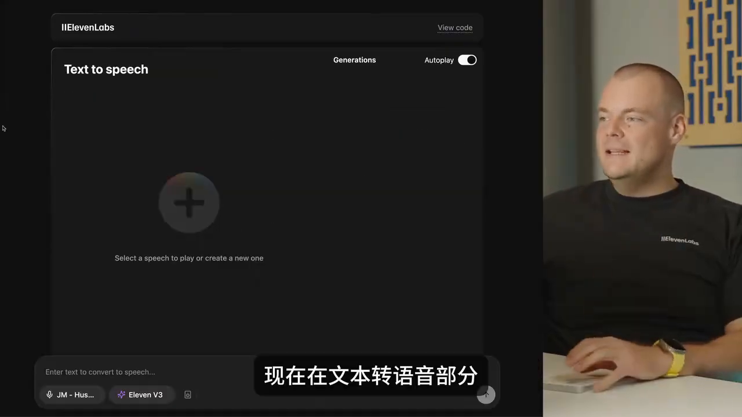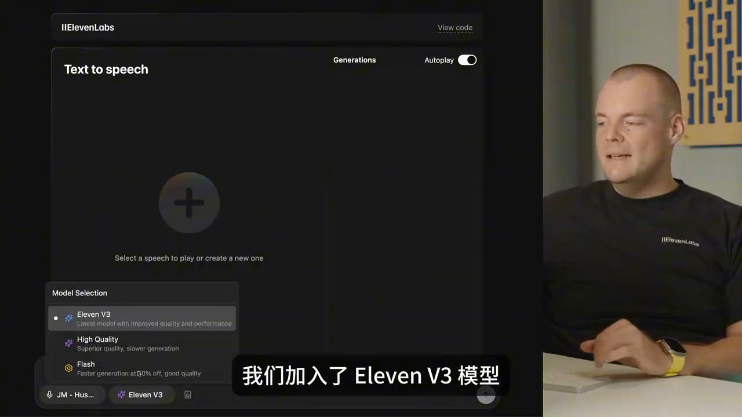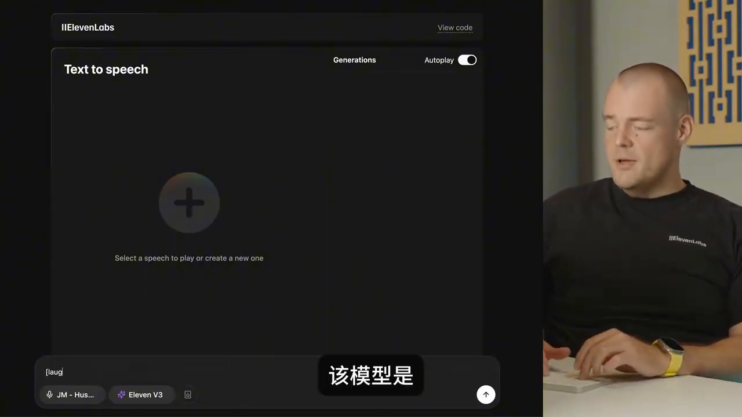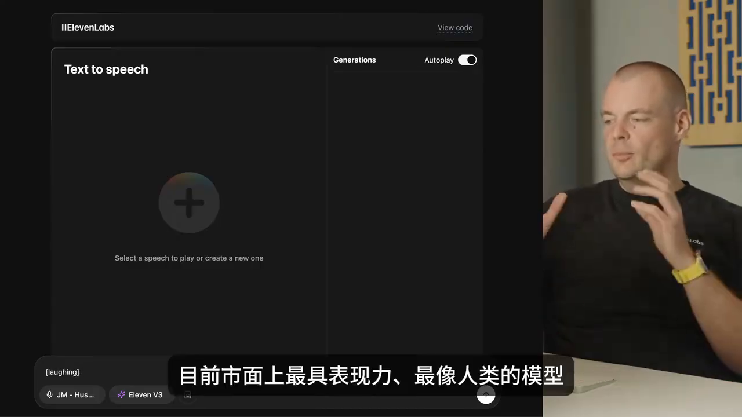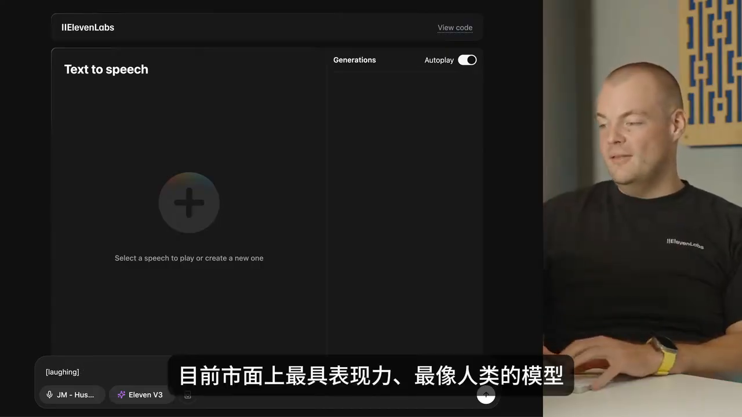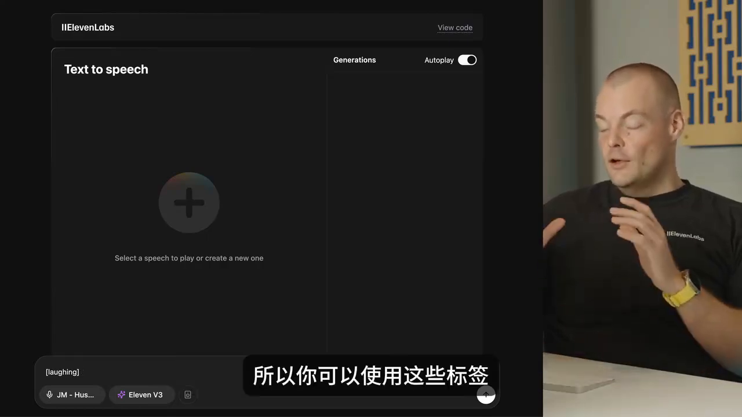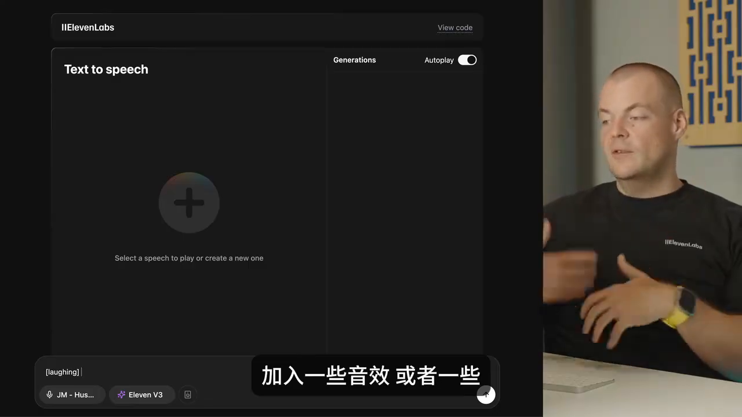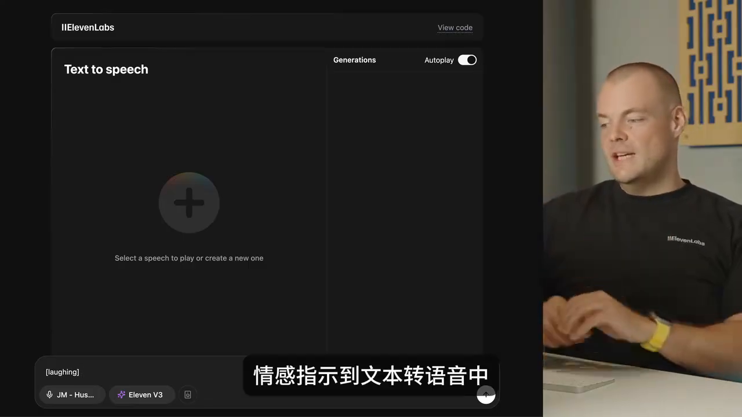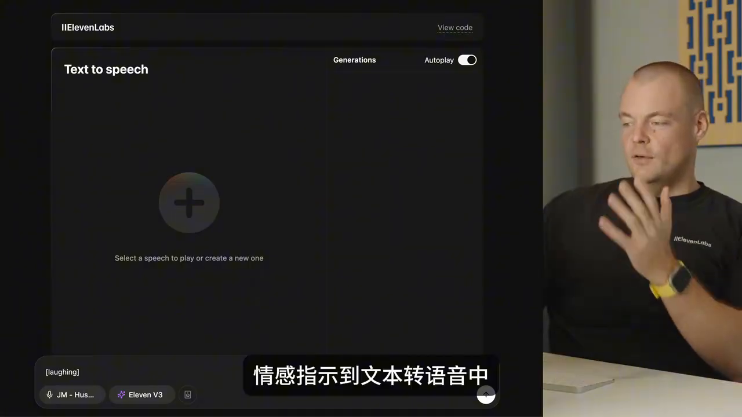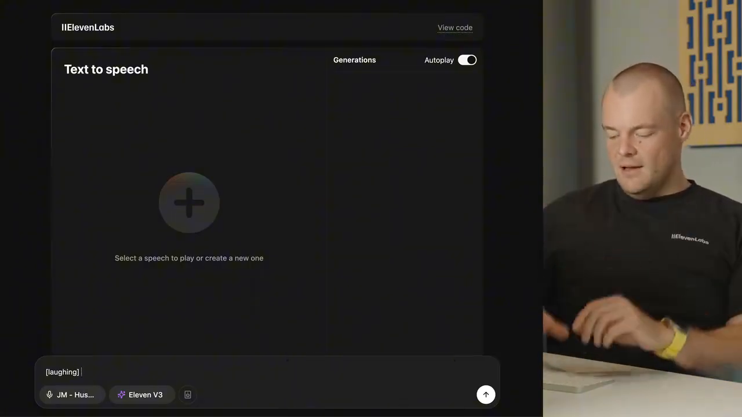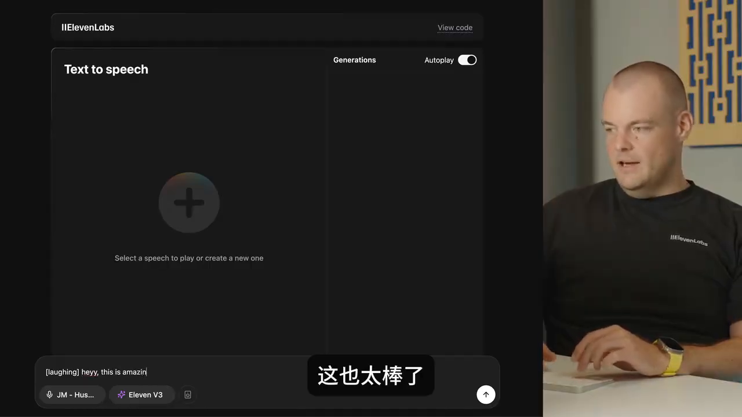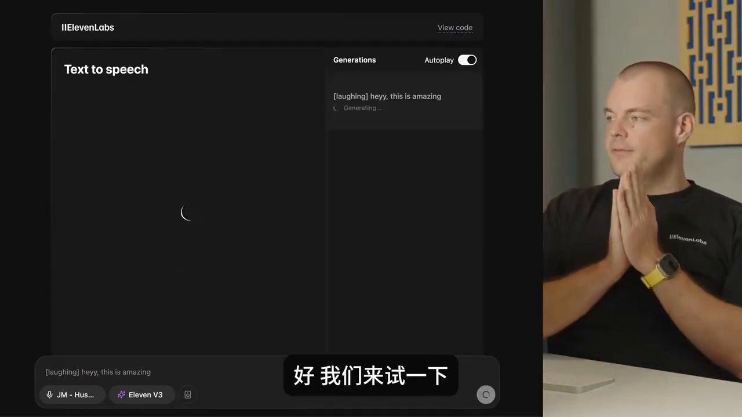So now in the text-to-speech section, we added in the 11v3 model. If you remember, the model is the most expressive human-like model available on the market. So you can use these tags to put some sound effects or some emotional directions into the text to speech. So we can say laughing, hey, this is amazing. Okay, let's fire this off.